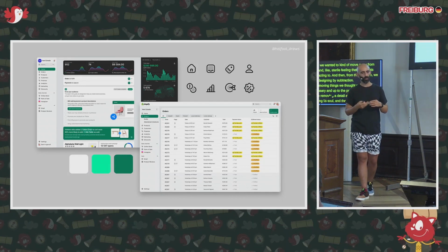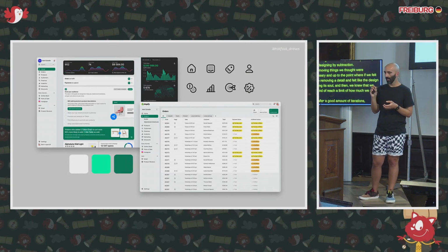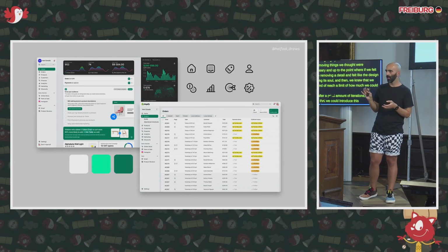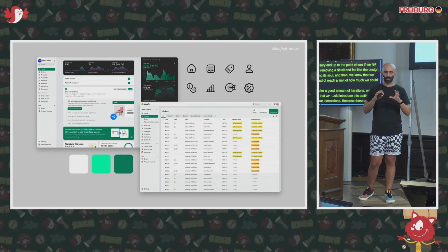And after a good amount of iterations, we realized that we could introduce this tactile feeling in our interactions, because those are the moments where merchants actually do something.